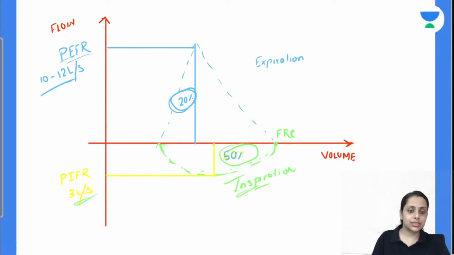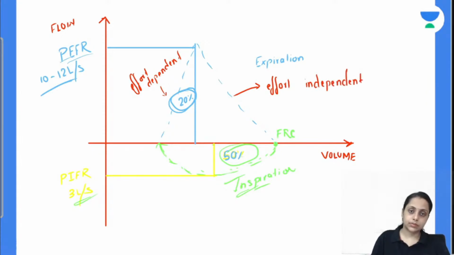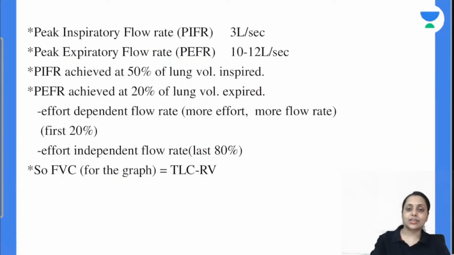This is a effort dependent part. This part is effort independent part. ठीक है, तो सारे डेटास याद रखना है.